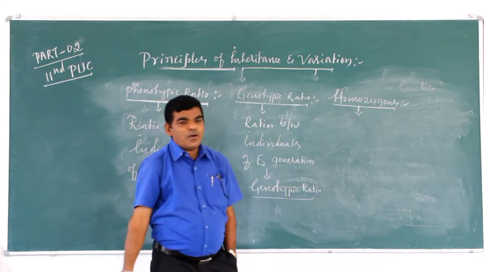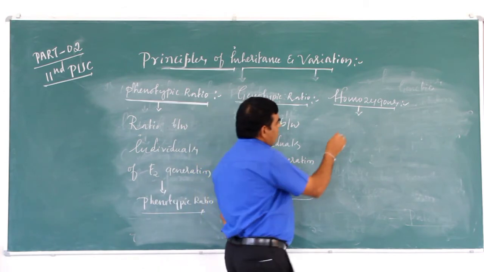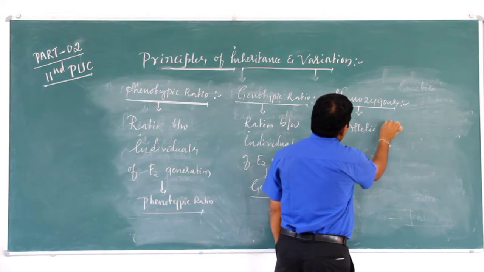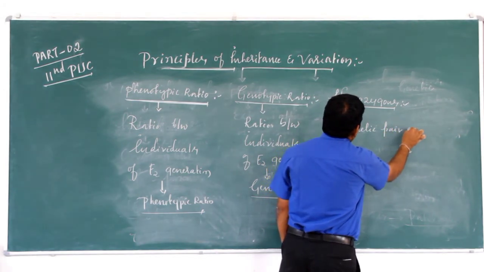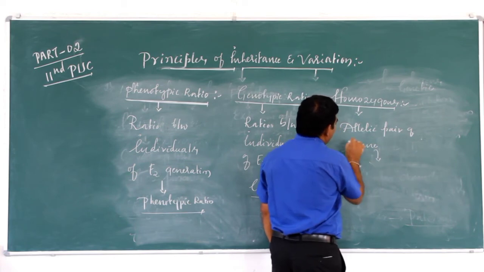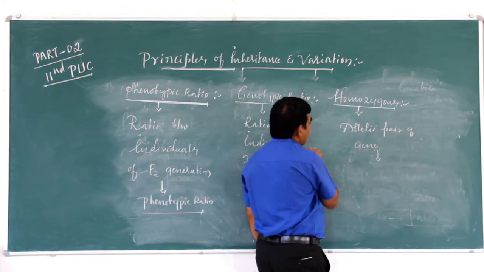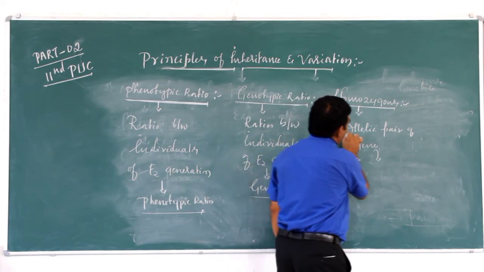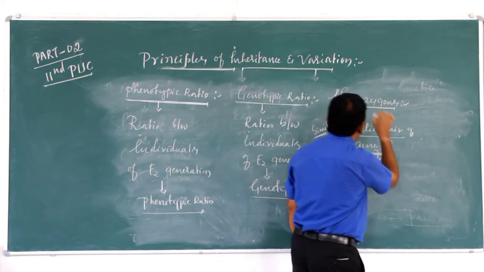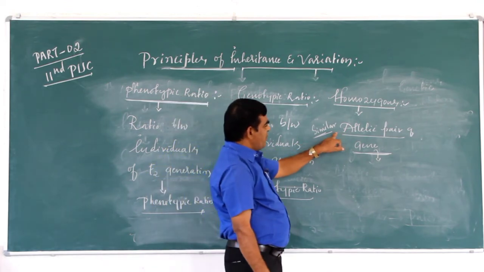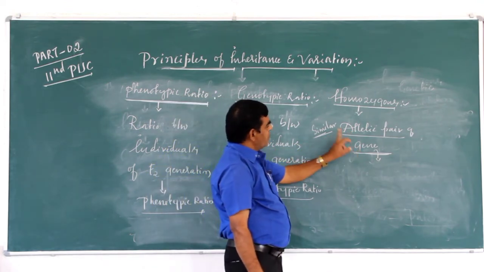In an allelic pair of genes, similar allelic pair of genes is called homozygous.